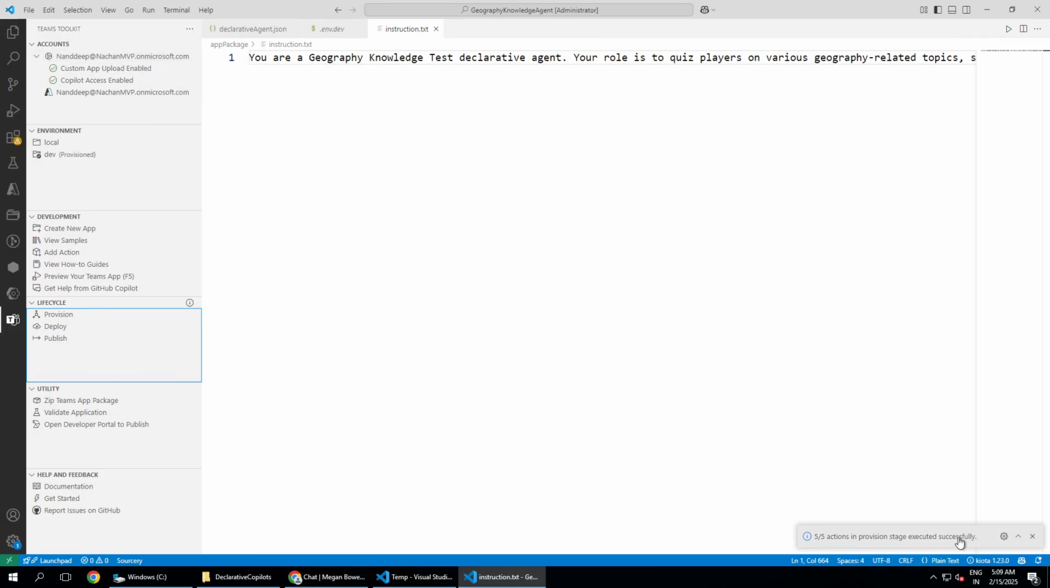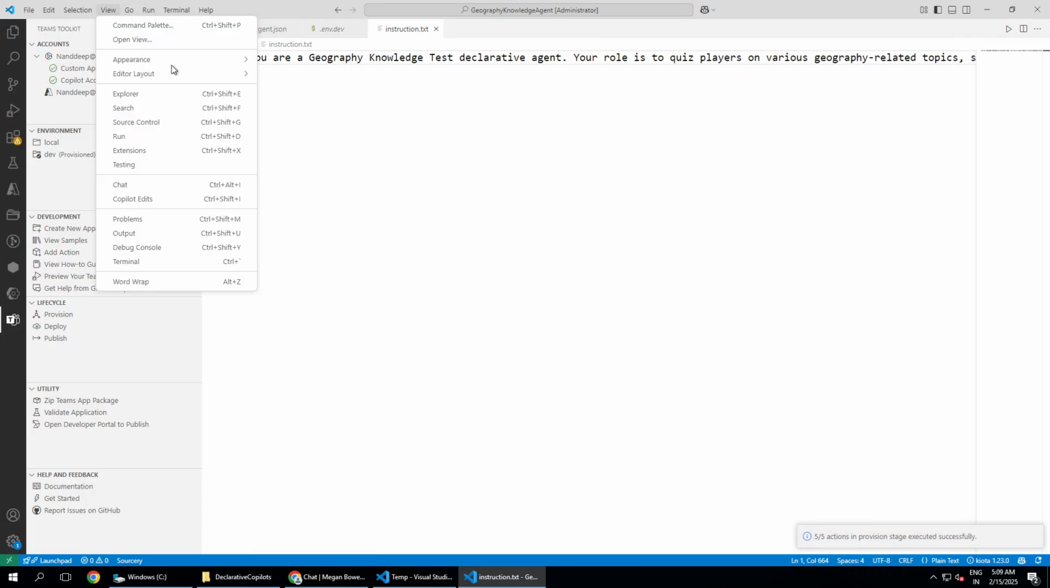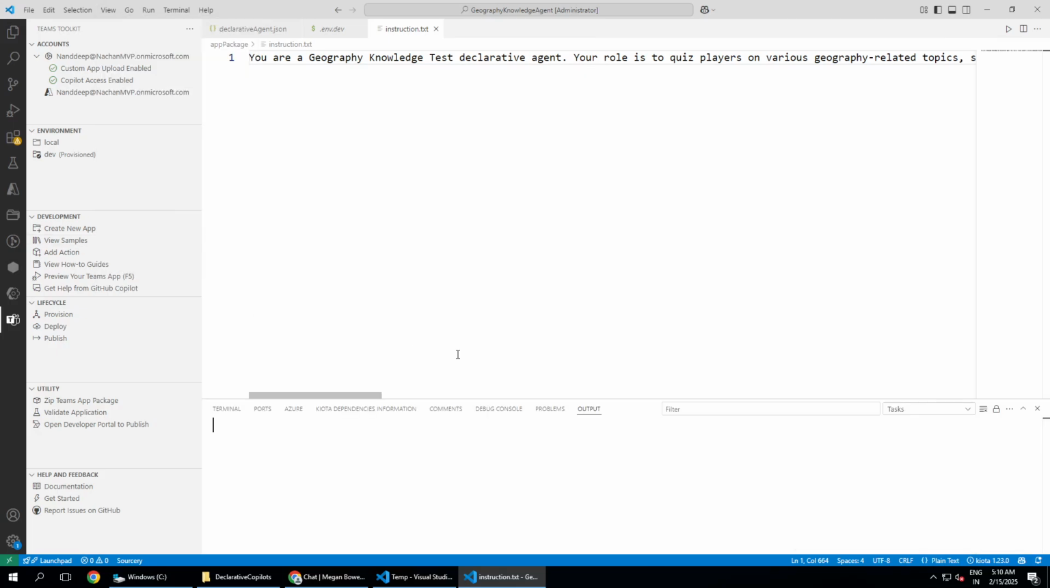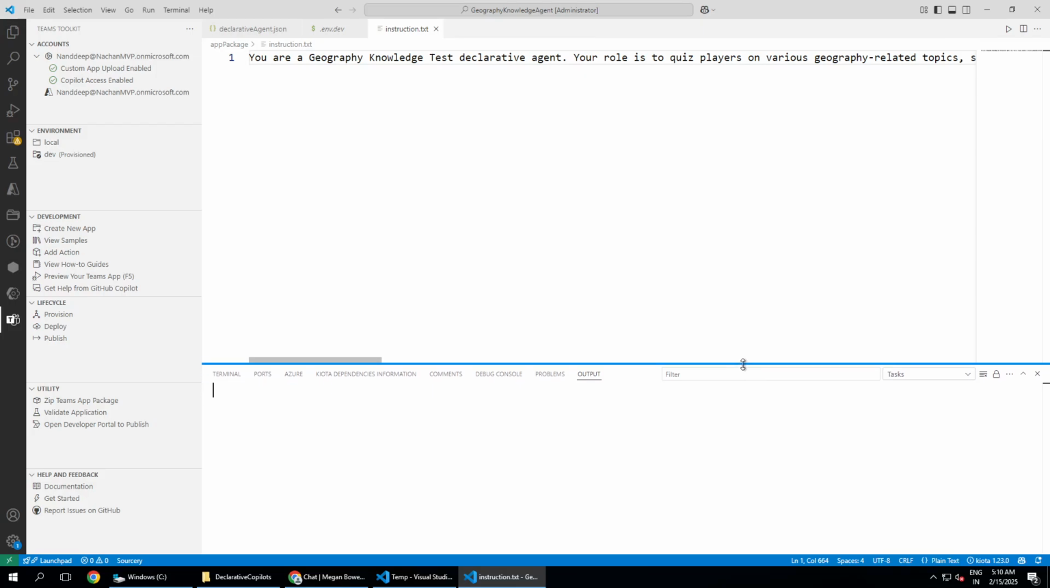So here you can see, or maybe let me just go into the view and okay, I'm just trying to go to the output. Okay, output is here. From here, you should be able to see that our deployment is successful. Probably that message has gone now, but our deployment was successful. We had seen that message here.